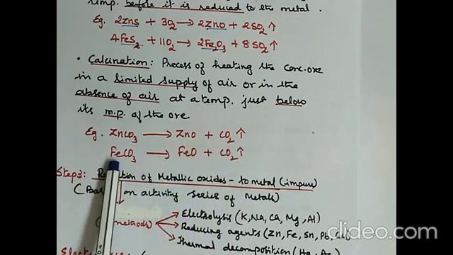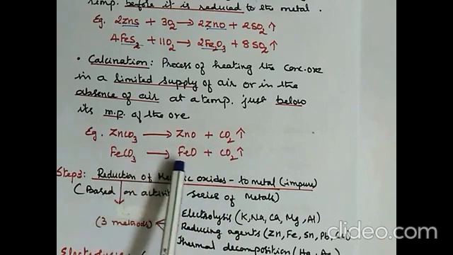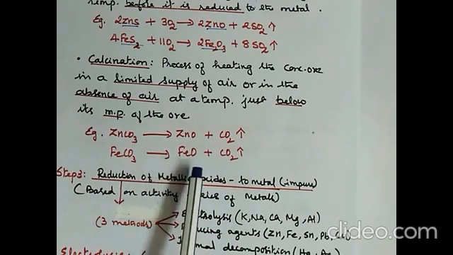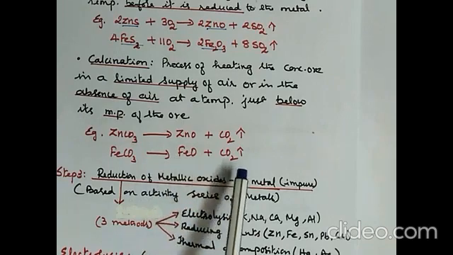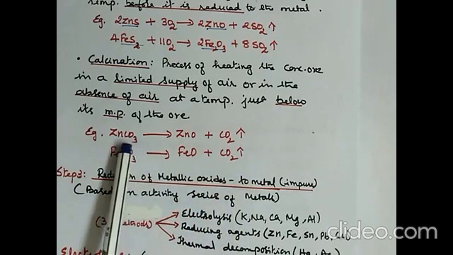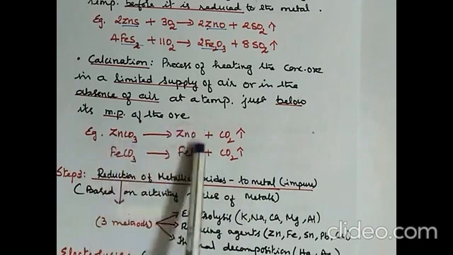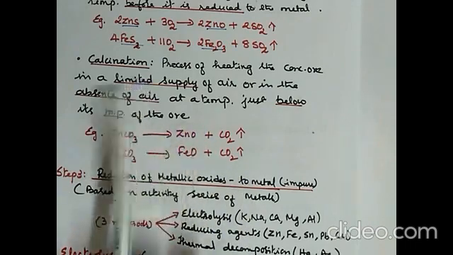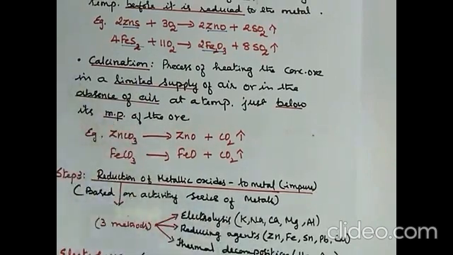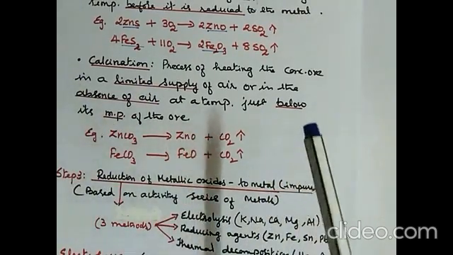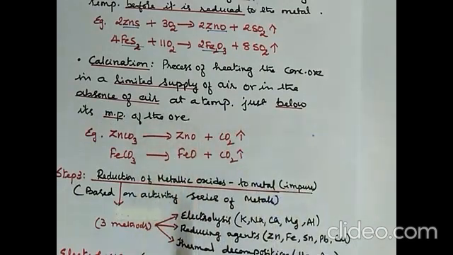Then ferrous carbonate, when it is heated, gives FeO, which is iron(II) oxide, and carbon dioxide. So you can find the carbonate getting converted into an oxide: zinc carbonate to zinc oxide, ferrous carbonate to ferrous oxide. So carbonates are converted into oxides by calcination, and sulfides are converted into oxides by roasting.